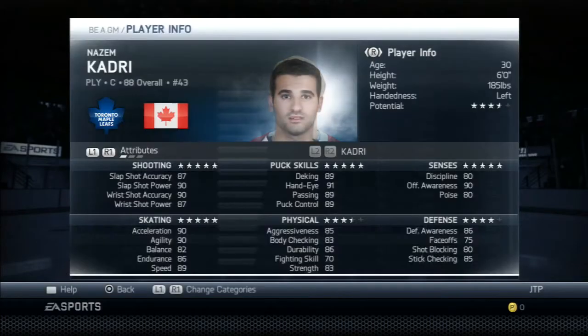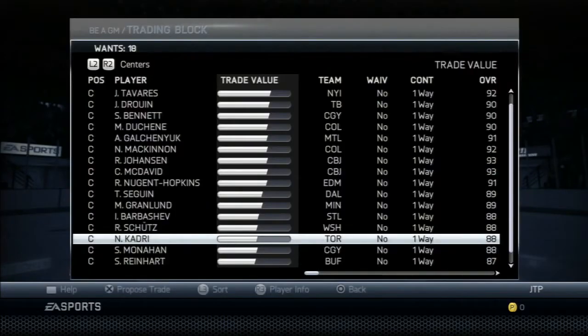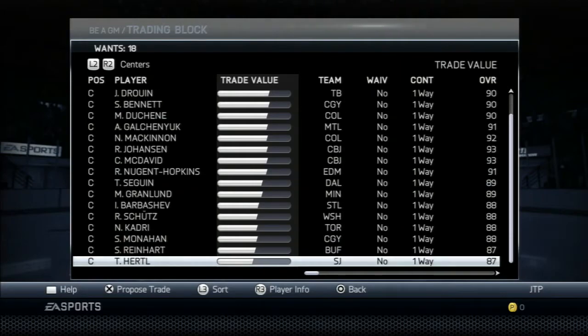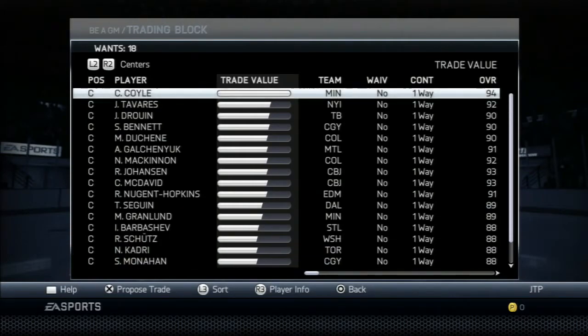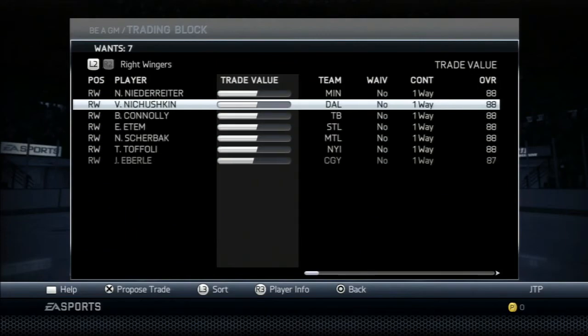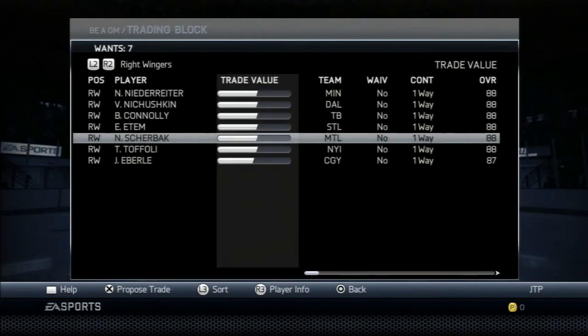How about Nazem Kadri? 89 passing. Yeah, Kadri's not bad. Monahan, Sam Reinhart, Hurdle. Yeah, now you're getting into like second liners. I think we should go for Nikita Sherbak. Where is he? Yeah, Nikita Sherbak.